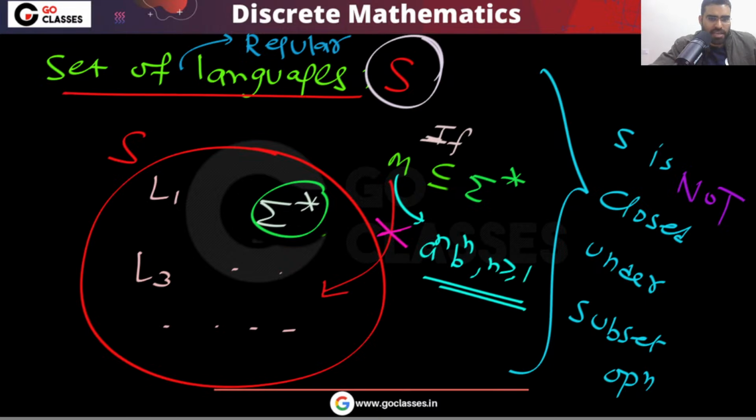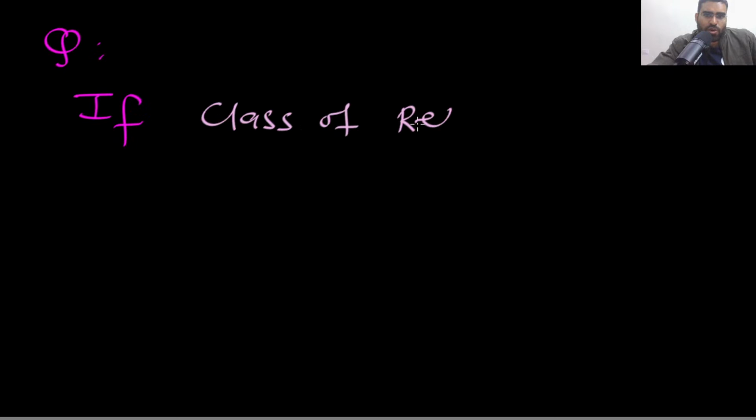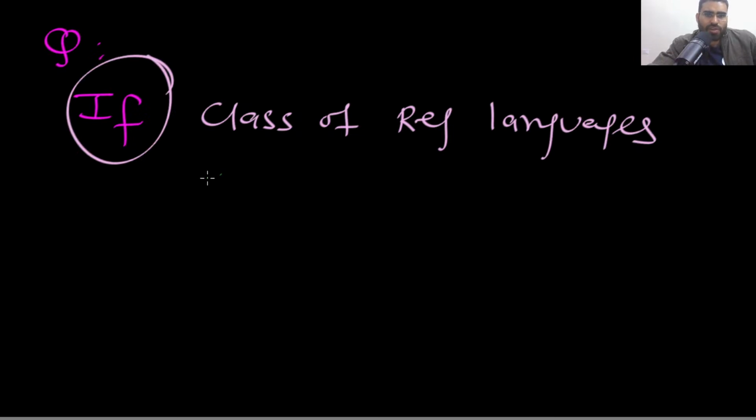One more thing I am asking, a simple question. If the class of regular languages is closed under subset operation, then what can you say?